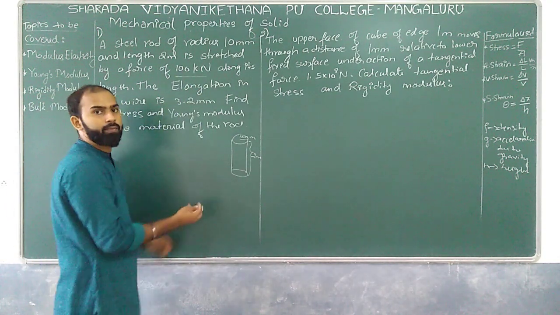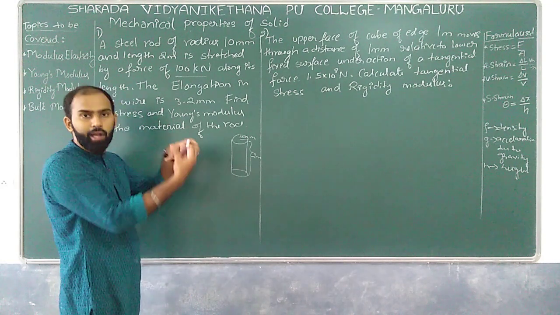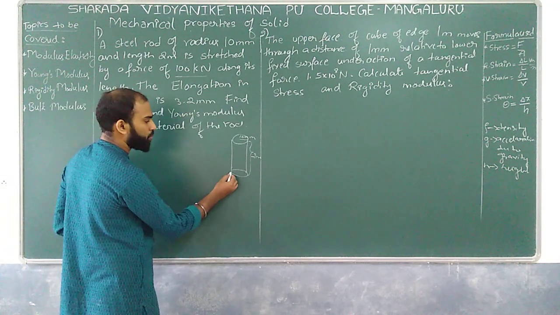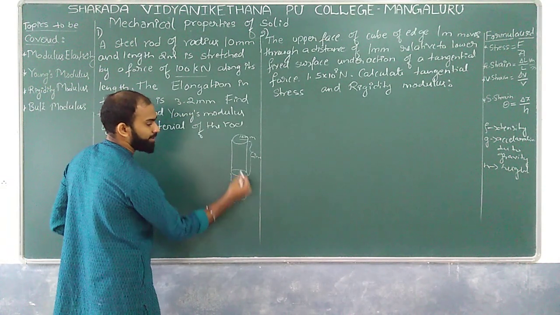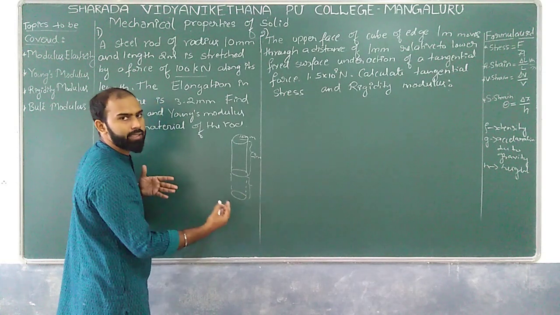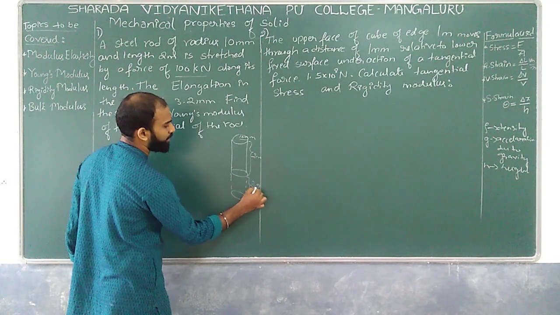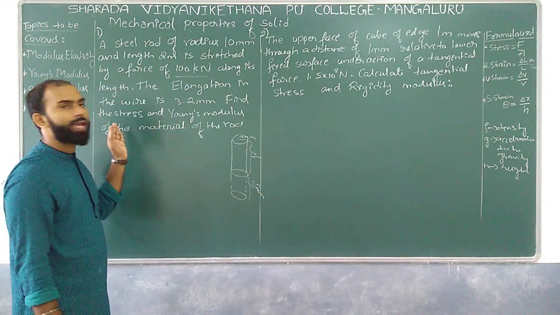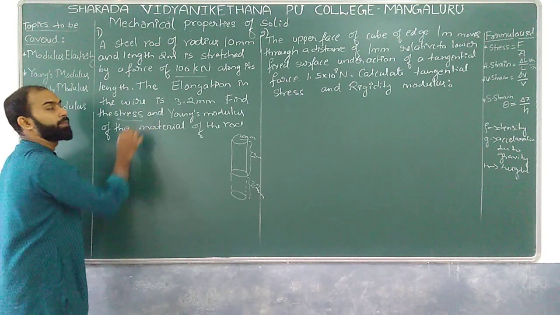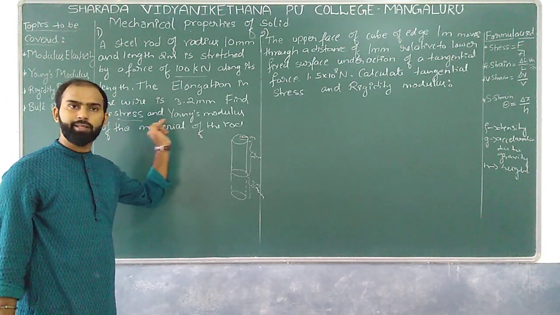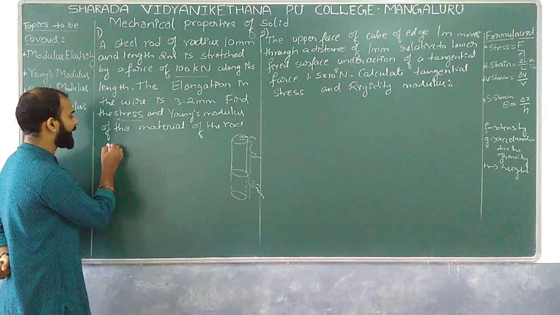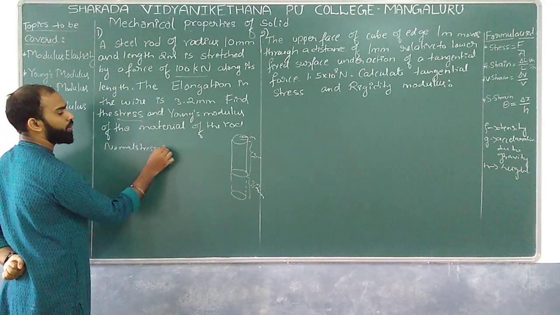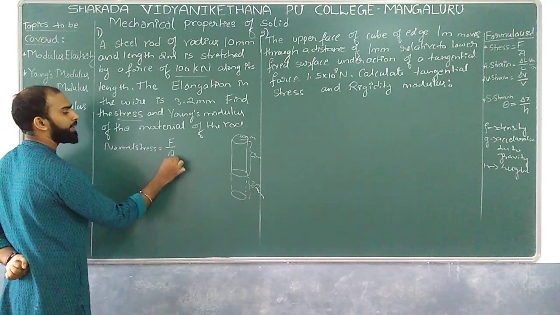So at the time of applying the force, what happens? Elongation will take place. So that elongation of the wire, which is stretched up to somewhat like this, is nothing but a change in length. We got that as 3.2 millimeter. So 3.2 millimeter we have got. Then find the normal stress, the stress as well as Young's modulus over here. So what is the formula we have for a normal stress or longitudinal stress? That is a normal stress, which is equal to F by A, right?